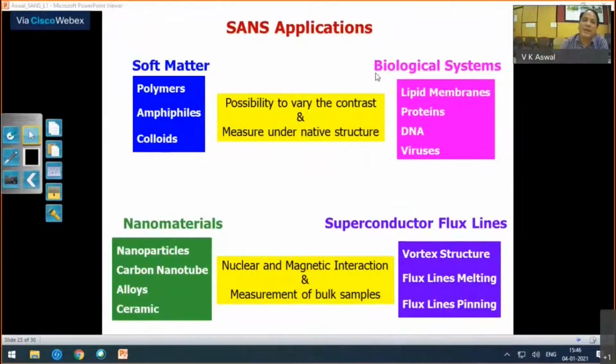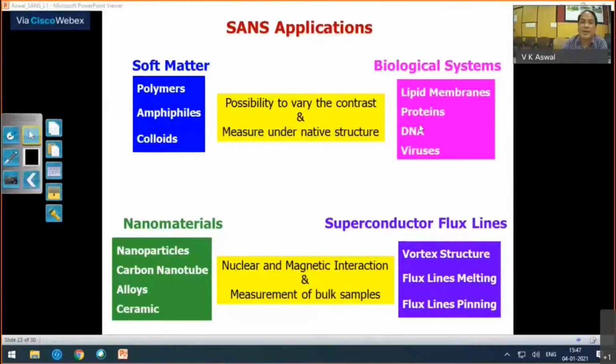The reason is that these are systems with hydrogenous components. Most of them will have either H2O or hydrogen in the molecule. Because of that, and I will come to this later, you can vary the contrast. As I was saying, with the contrast you can get the composition of the particle. Since there is an easy possibility to vary the contrast, these are the widely studied systems using small angle neutron scattering.